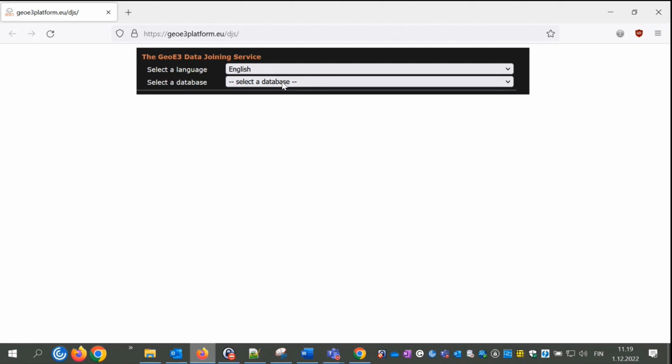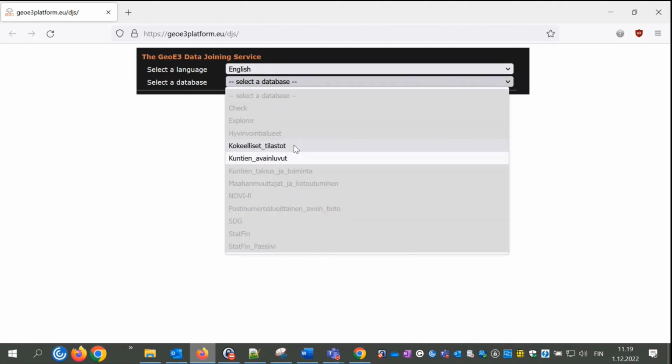statistical database from the BXWeb API. There are 2 options available. The first, Kokeelliset tilastot database, contains experimental statistics about different things, and the Kuntien available database contains statistics related to municipalities. We select the first one.